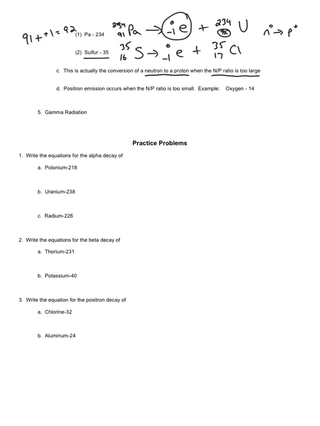Okay? One other type of decay is a positron emission. In a positron emission, this is what happens when the proton ratio is too small. We have not enough neutrons to protons. So in a positron emission, it's exactly like we can already predict. So oxygen 14. The atomic number of oxygen is 8.